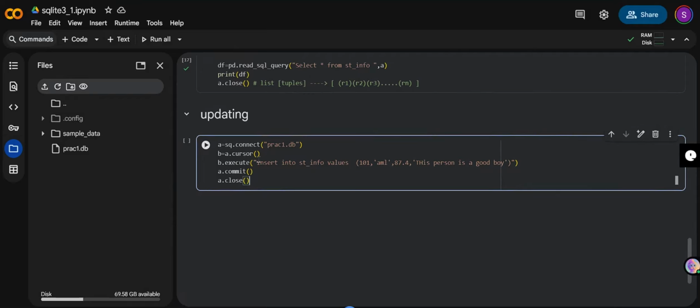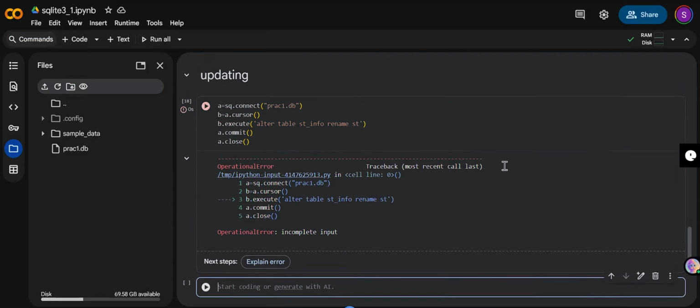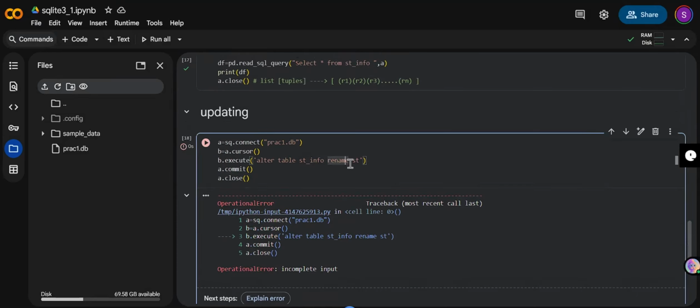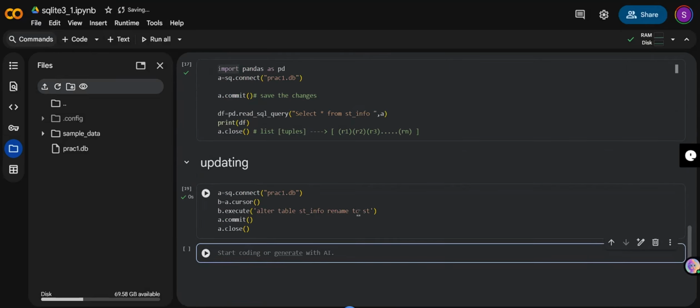Now close. Okay, so I just copied the text and pasted it. What I'm going to do is replace this, as I have to write a query, and I just remove this. I have to update my data. In the SQLite variable, I'm going to write alter table. Okay, what's the table name? Student info. So I want to rename the table, rename to st. I'll run this. There you go. I just forgot to write to st.